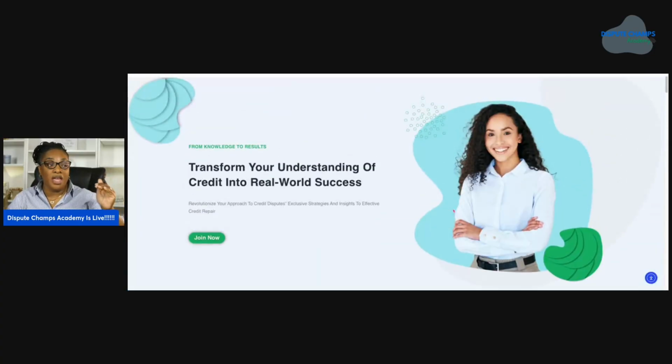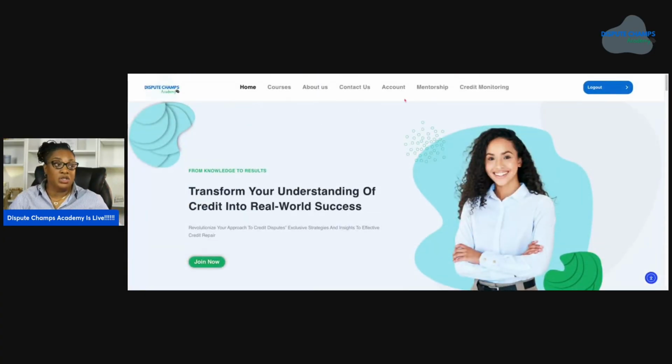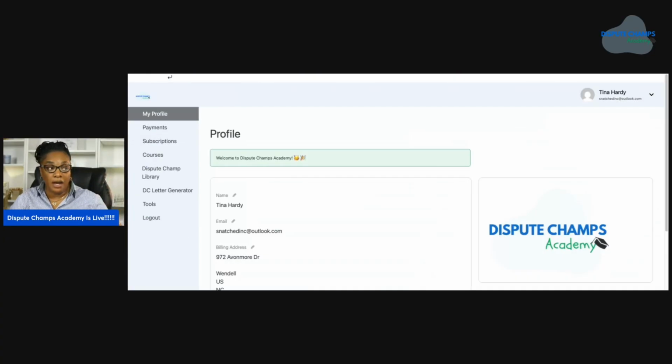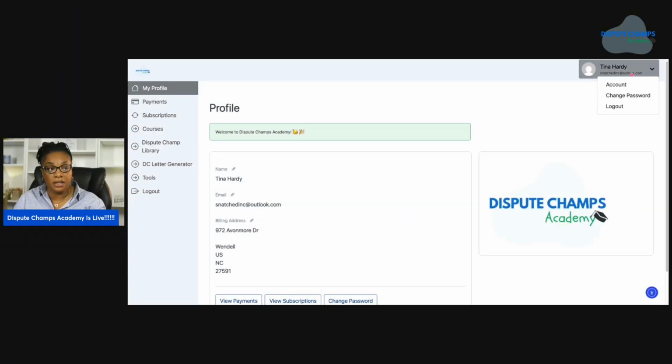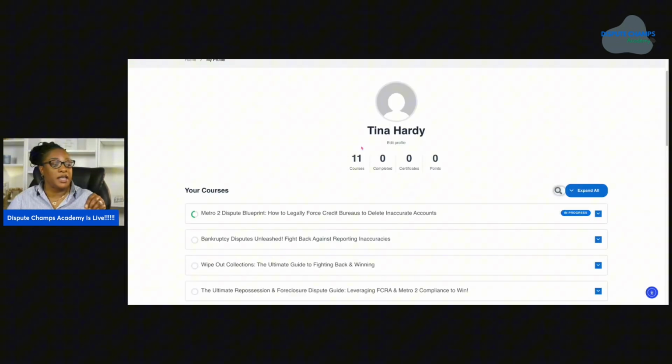Now, if you have already purchased the course, you'll log in, and I've already logged in. So you're going to go to your account. See, I'm logged in here. It's going to take you to your profile. In your profile is where your other menu is, and this is all the stuff that you actually purchased that you have access to. So we're going to click on courses. As you can see, it tells you how many courses you have, how many you've completed, your certificates, your points, and all that. So I have 11 courses, all 11.